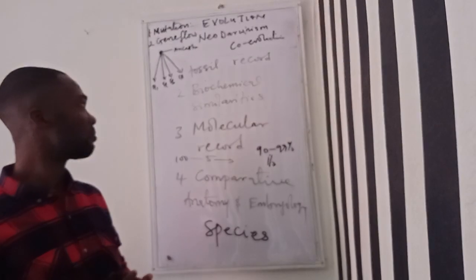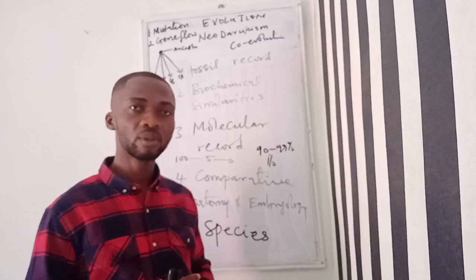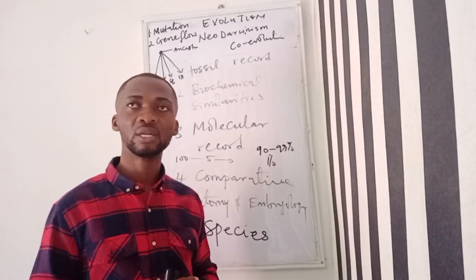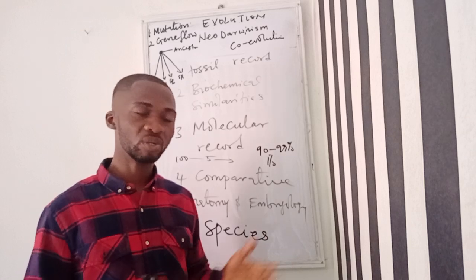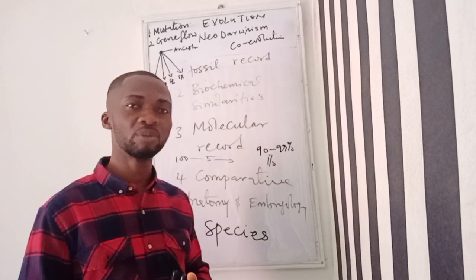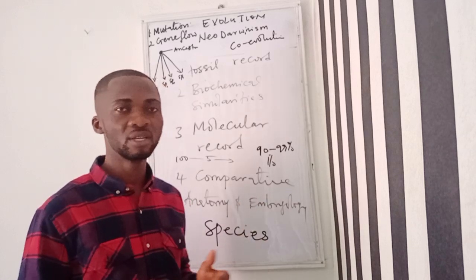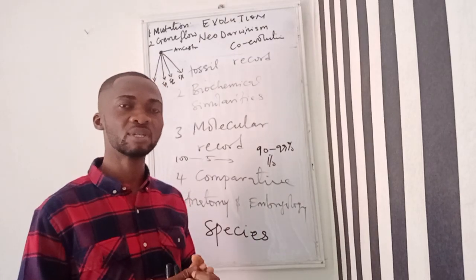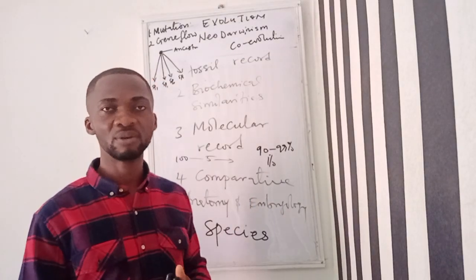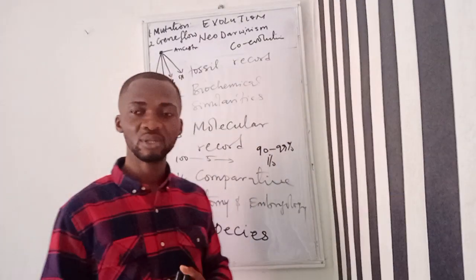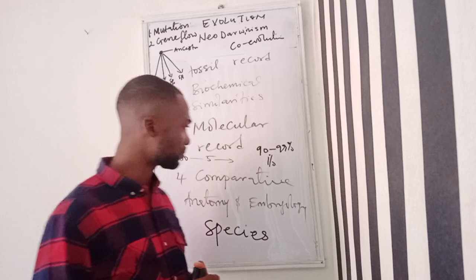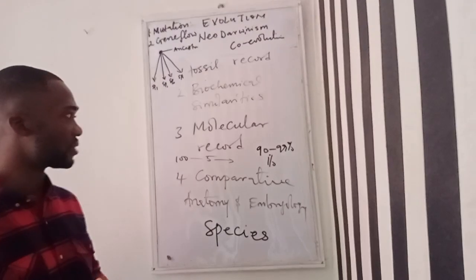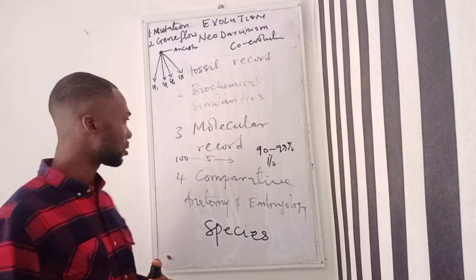Then of course we also have molecular record. If you look at the molecule which is the location where the hereditary information is stored, which is the DNA, you see that all organisms have the same kind of nucleic acid or DNA, where the genetic information is stored and processed. So that is another evidence to show that evolution occurred.